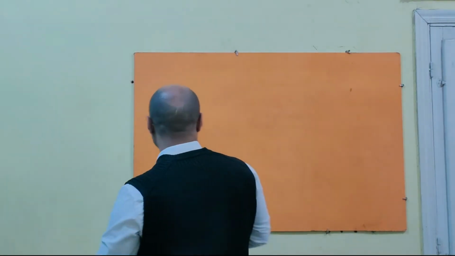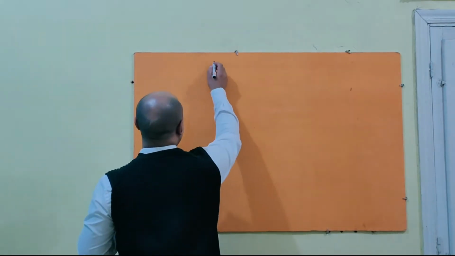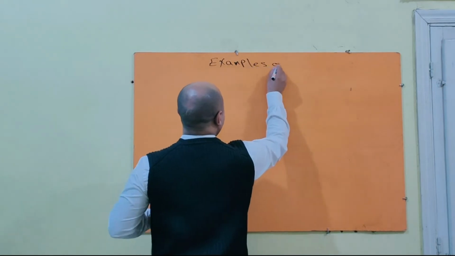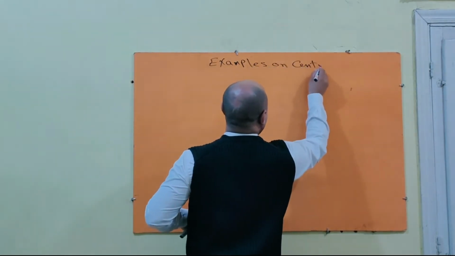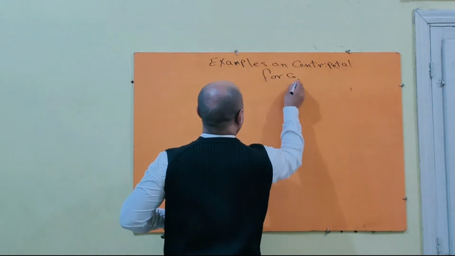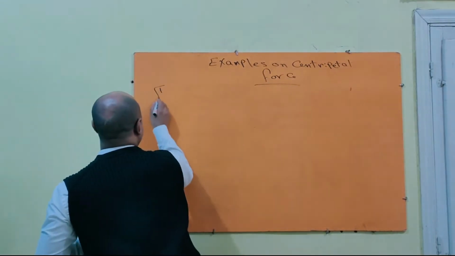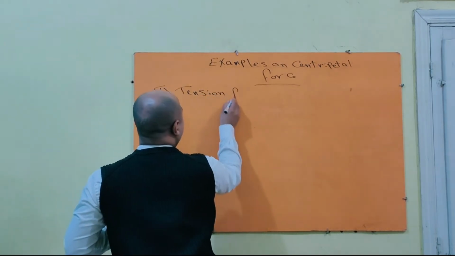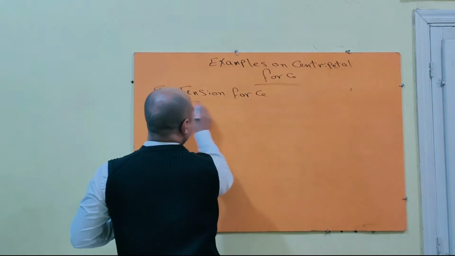Okay, the first example. Number one, tension force.